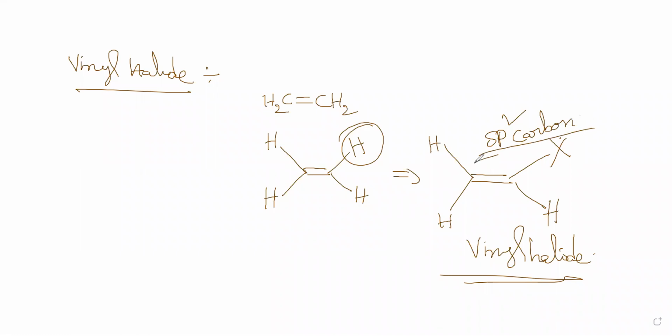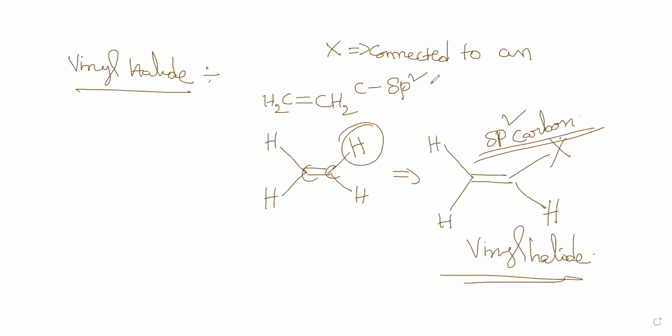Here the hybridization of carbon is sp2, right? Because when you see a double bond, that's sp2 hybridization.